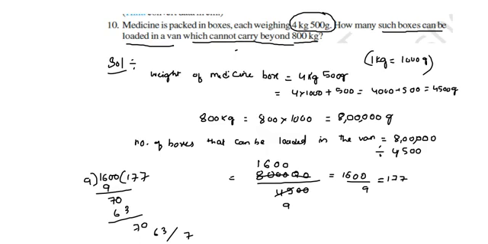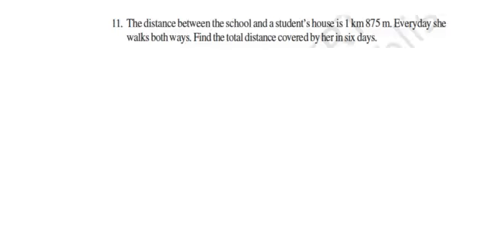Now I am going to explain the 11th problem. The distance between the school and a student's house is 1 kilometer 875 meters. Every day she walks both ways. Find the total distance covered by her in 6 days. Now what is given in the question here? Every day she walks both ways, means she walks in both directions. 6 days we need to multiply.